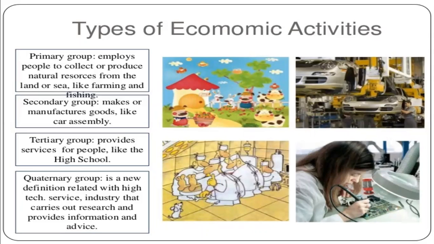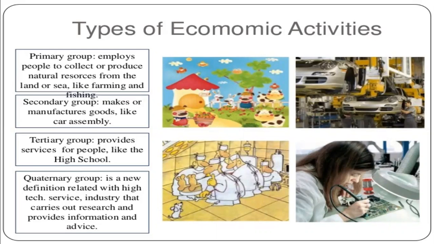Next one is the secondary group. It makes or manufactures goods, like car assembly. Manufacturing of steel and baking of bread are secondary activities since they are not directly related to the extraction or production of natural resources but to their utilization. So this type of activity comes in the secondary group.